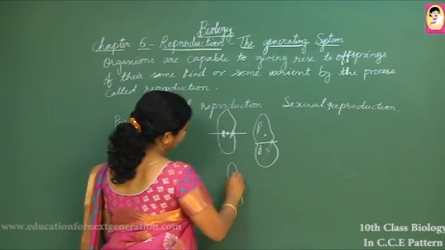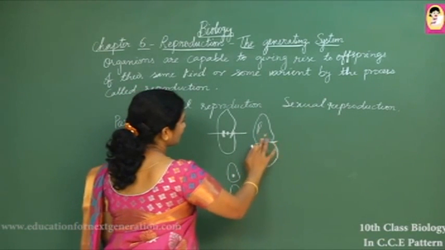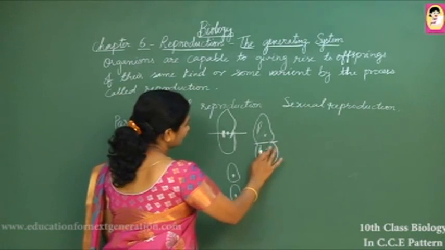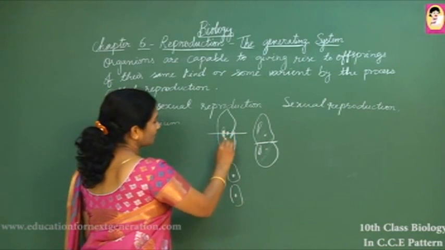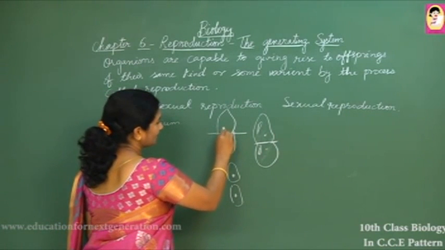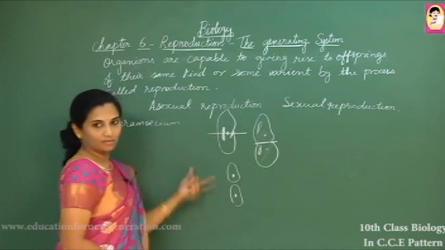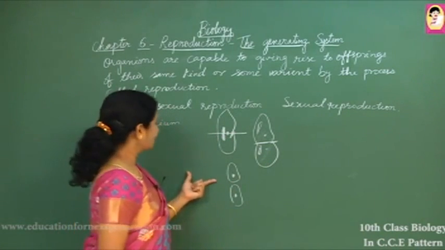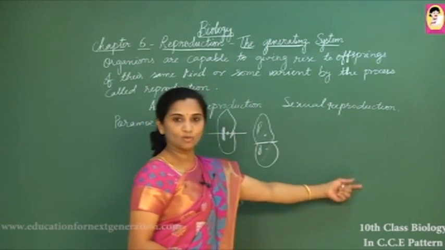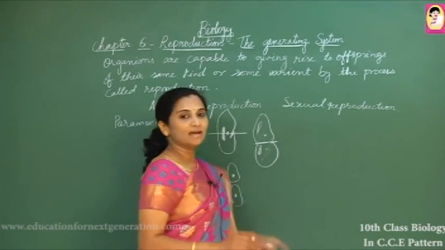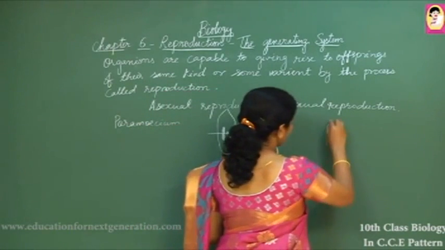daughter cells. So this kind of mode of reproduction, in which a single organism by splitting its body divides into two, with the genetic content also elongating, dividing equally and being distributed equally in the daughter cells, we call binary fission. At the same time, paramecium can go for a sexual mode of reproduction if conditions are not favorable. When conditions are not favorable, two paramecia